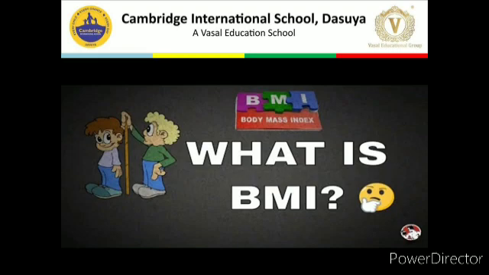On that basis, we can check ourselves first: what is your status? If you are underweight, what do you have to do? If you are overweight, what do you have to do? If you are obese, what do you have to do? If you are healthy weight, how can we sustain that weight? Sometimes we are at the border. Our body mass index is 24.9.